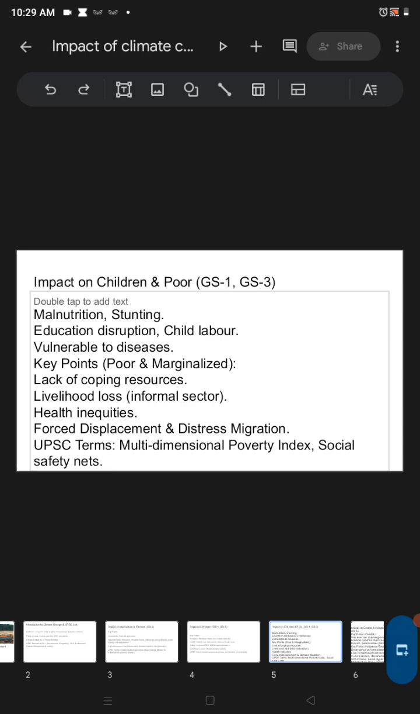In UPSC terms, we can say multi-dimensional poverty index and social safety net. Social safety net is a big step. It's a good step, a good measure to provide safety to the vulnerable and the distressed ones, especially children, women, and the poor.